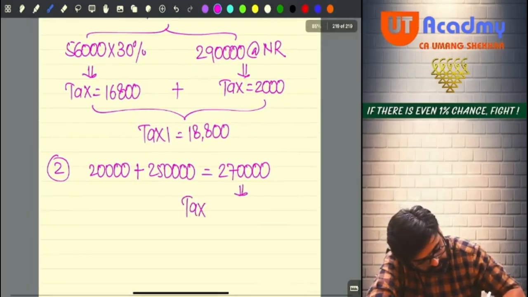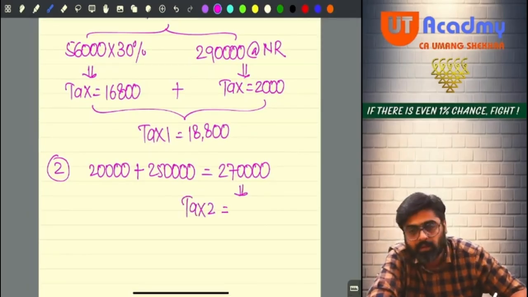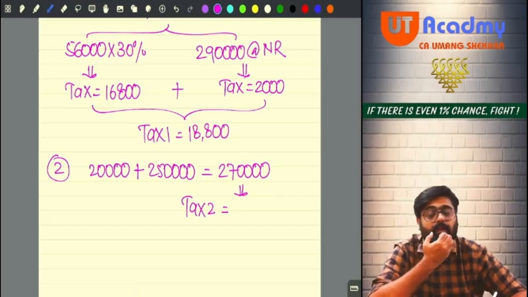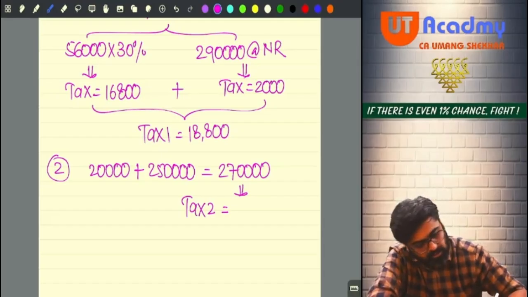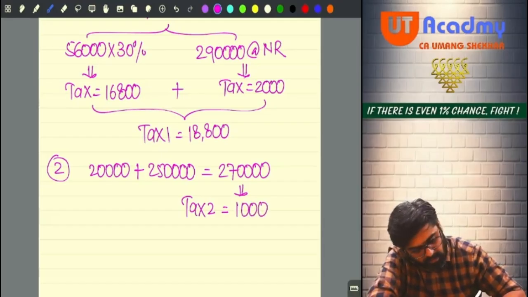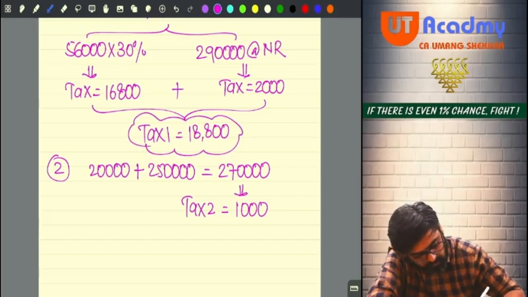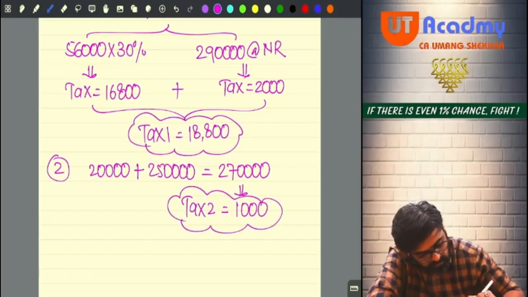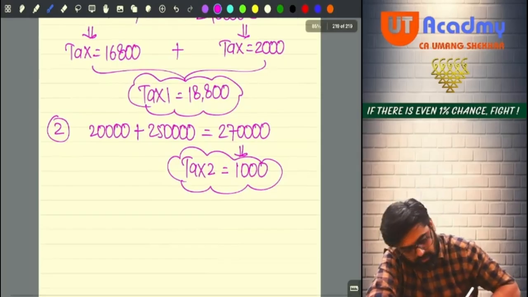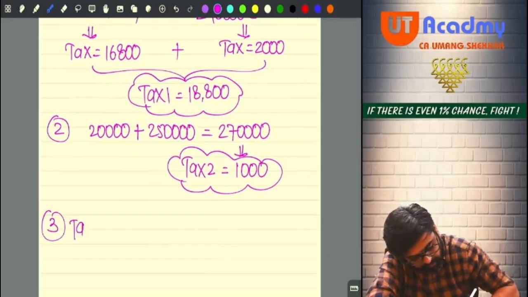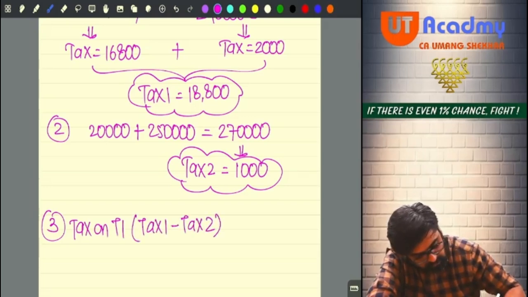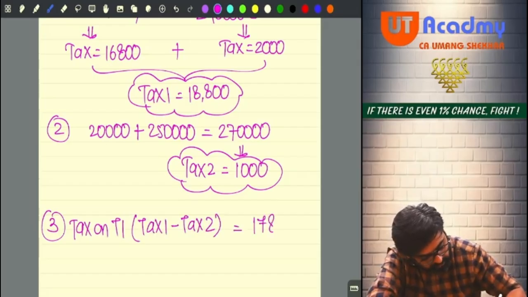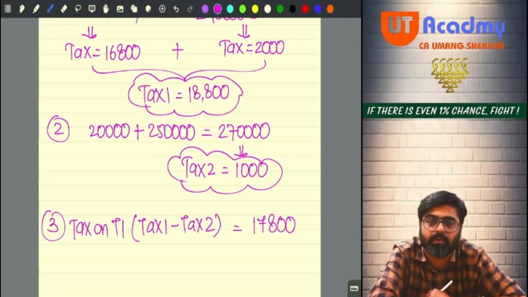So this will be tax 2, and on 20,000, 10% will be calculated. Sorry, 5% will be calculated. That will be 1,000. Yes or no? So tax 2 will be 1,000. Do you have tax 1? Do you have tax 2? Yes or no? So step 3 will be tax on total income, which is tax 1 minus tax 2. That will be 17,800. Everyone got this?